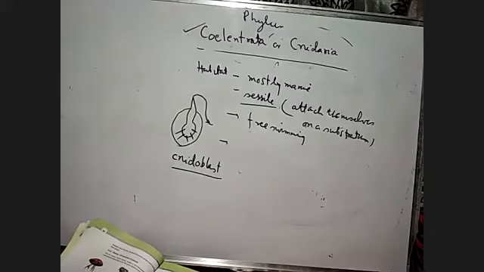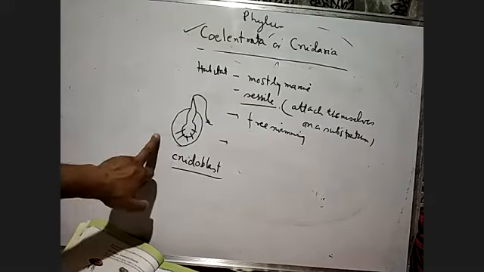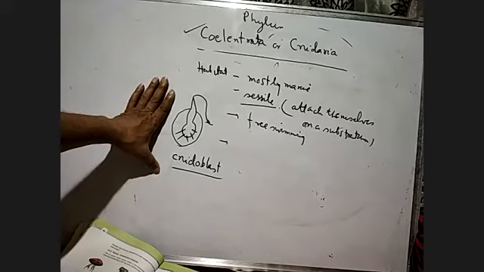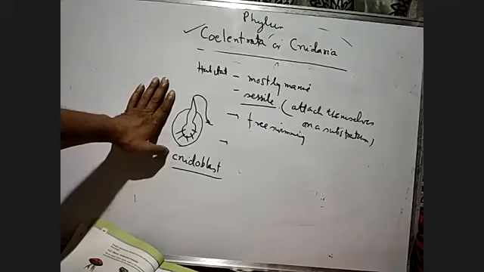From the name cnidoblast, the word Cnidaria has been derived, and cnidoblast is a protective cell. If any enemy comes in the seawater to destroy them, this cnidoblast will produce a slimy liquid, and this slimy liquid will make the whole water turbid. The enemy cannot locate the Coelenterata in the marine water.